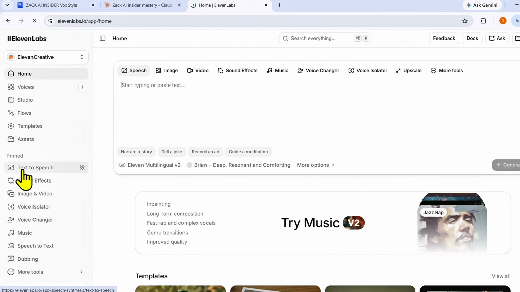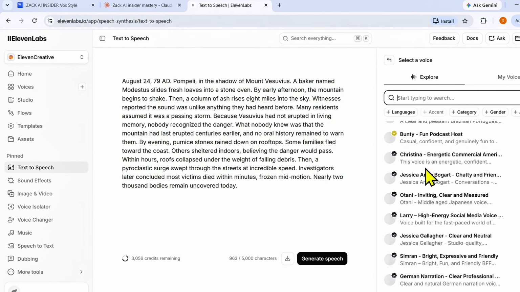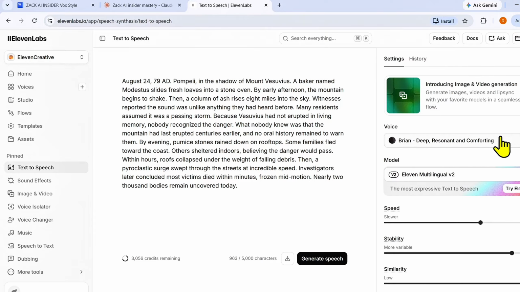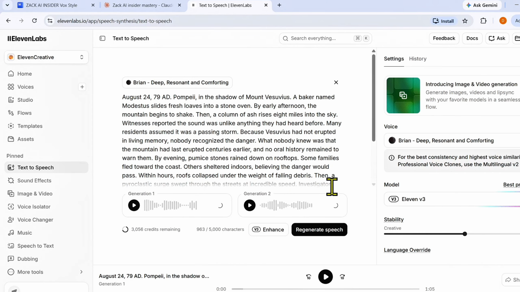After this, click on text to speech here and paste the script here. And then select any voice of your choice from here. I am using Brian voice here. Now after doing necessary settings, click on generate speech. After this, in just a few seconds, your voice will get generated.